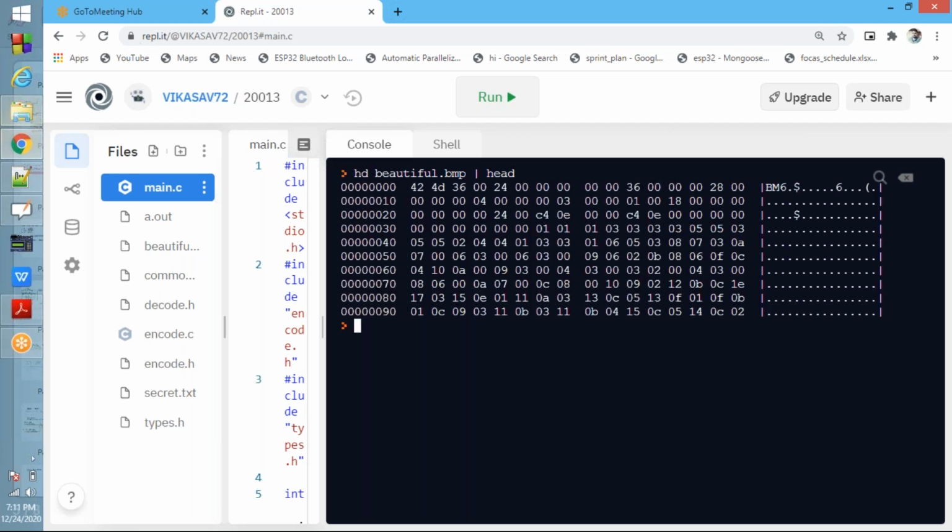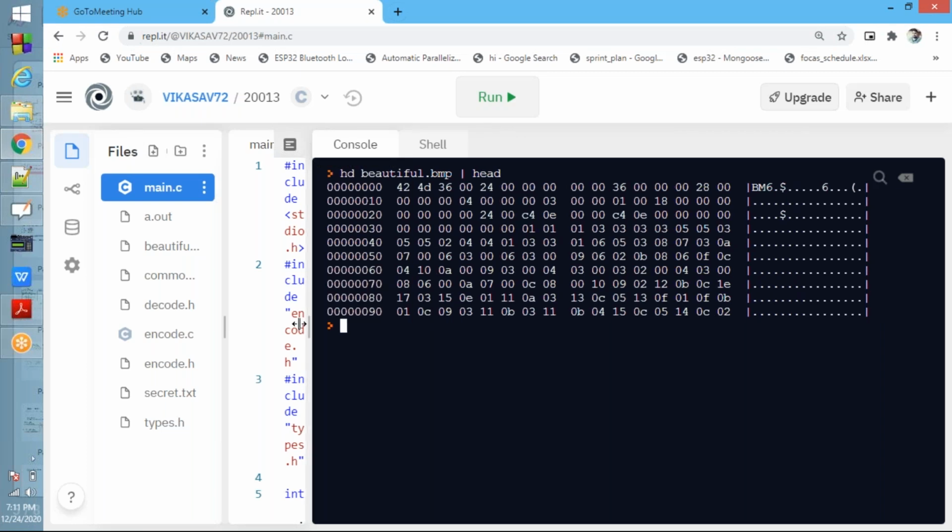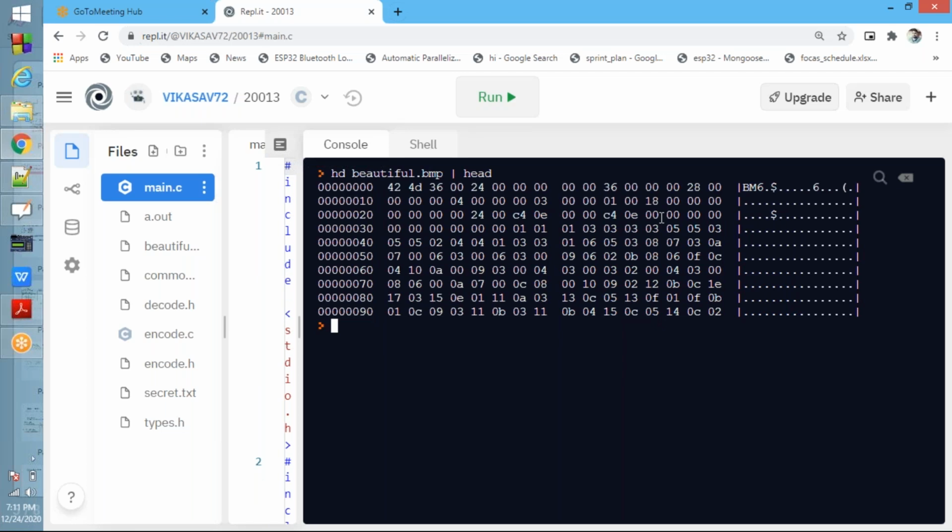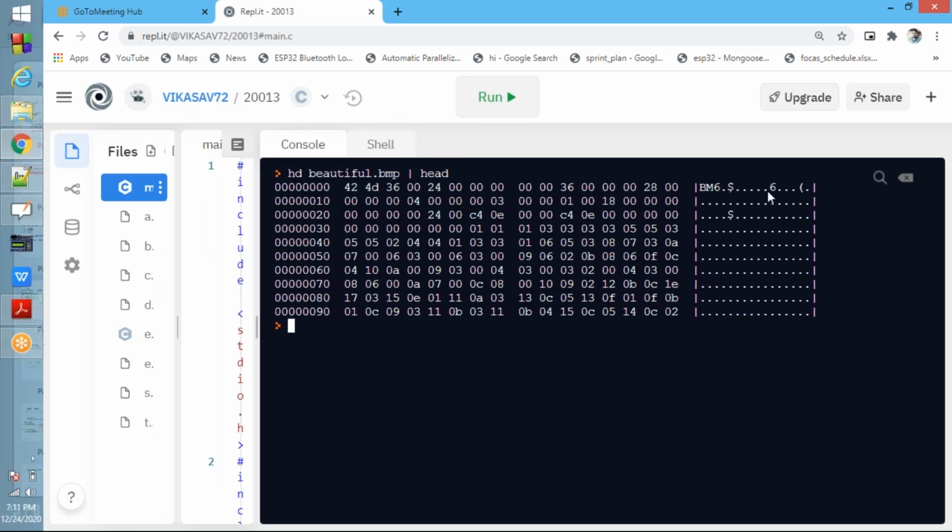Now, I told you the first 2 bytes are the image magic, the image signature. Here you can observe the information is BM. BM corresponds to hexadecimal values 42 and 4D. So the first 2 bytes are the image magic, containing BM. And I told you, the first 54 bytes.